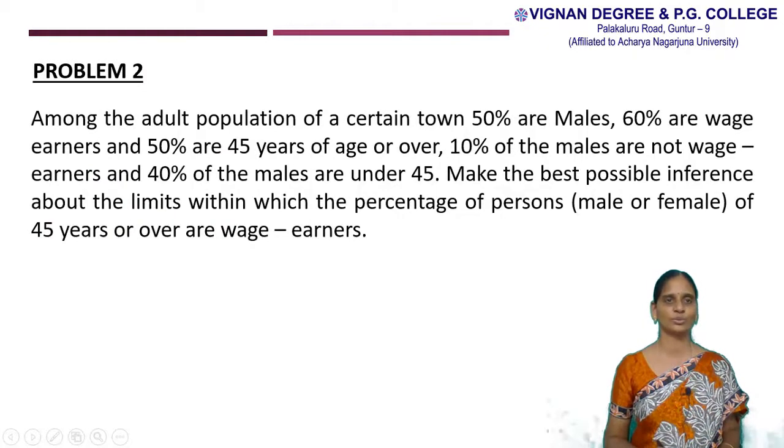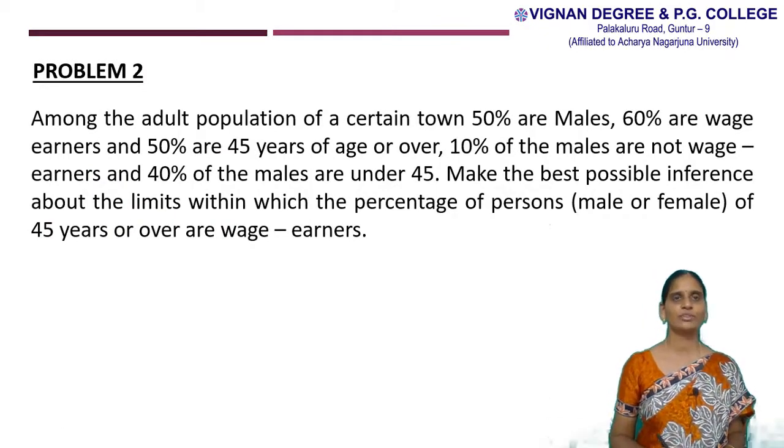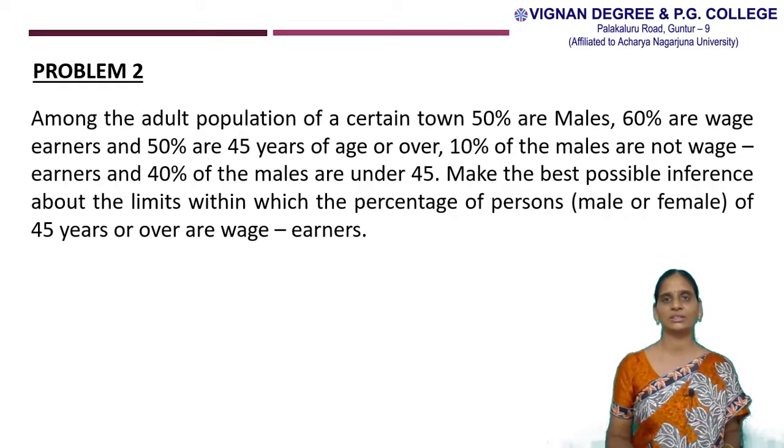And next, problem 2. Among the adult population of a certain town, 50% are males, 60% are wage earners and 50% are 45 years of age or over. 10% of the males are not wage earners and 40% of the males are under 45.